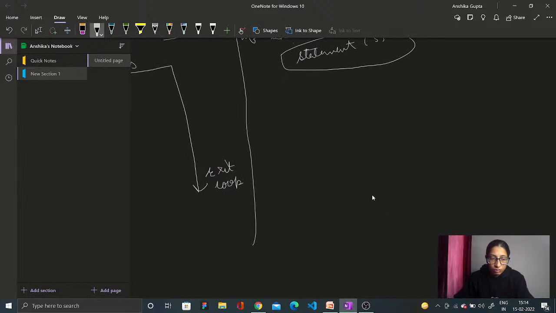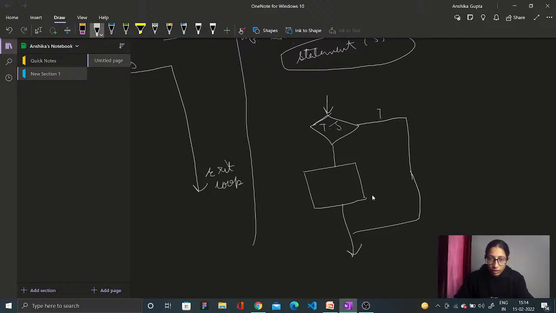Now for the flowchart, what happened with the if one? This is your test. Test TS, I'm writing, this is test statement. This is the body of if. Either it comes false or the condition is true, it will appear.